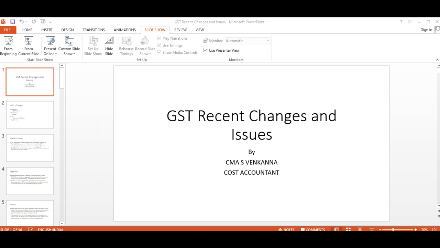Next is the self-assessment method. This is the existing method where a taxpayer can pay the tax liability by considering the tax liability on inward and outward supplies and the input tax credit available.